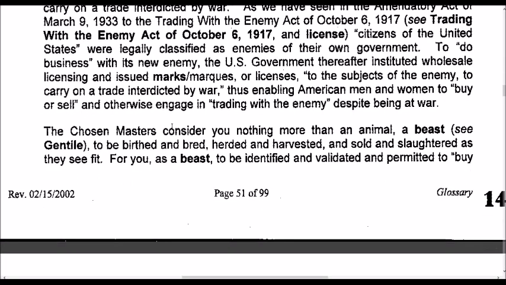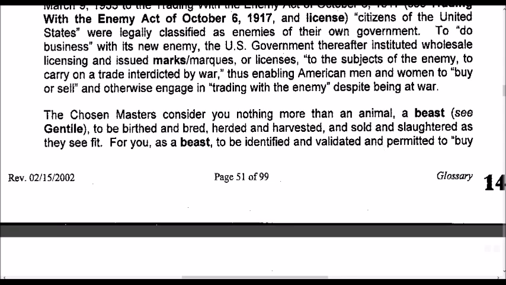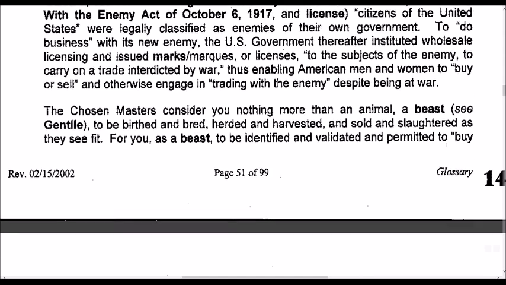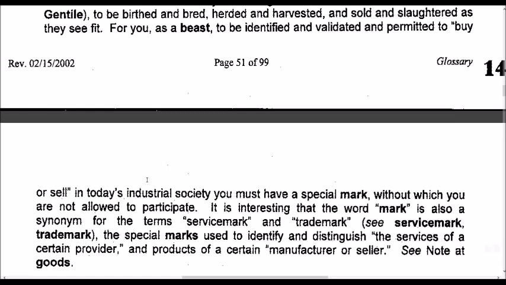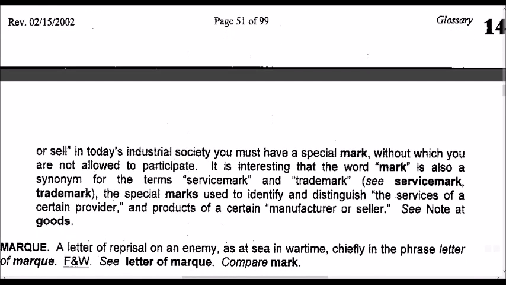The chosen masters considered you nothing more than an animal, a beast, see Gentile, to be birthed and bred, herded and harvested, and sold and slaughtered as they see fit. For you, as a beast, to be identified and validated and permitted to buy or sell in today's industrial society, you must have a special mark without which you are not allowed to participate.